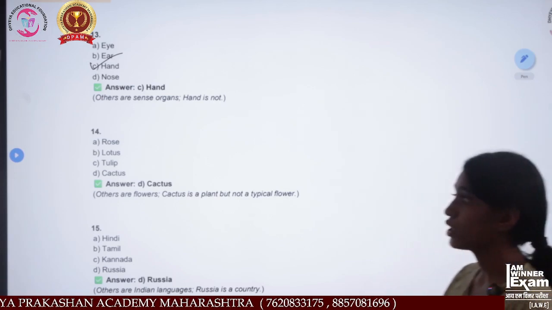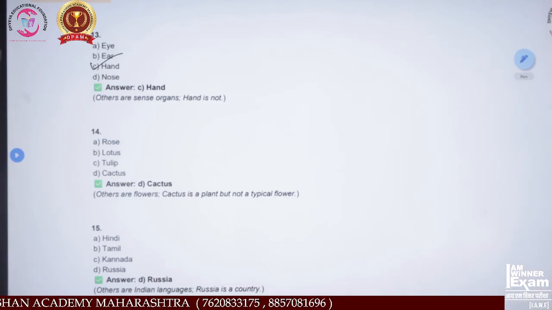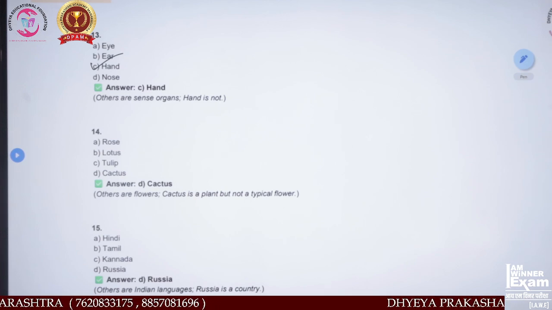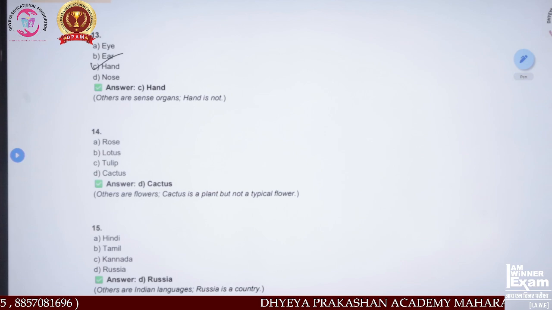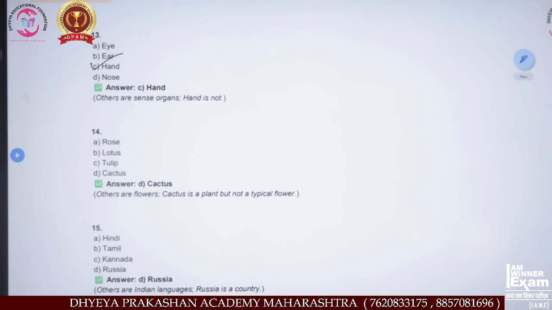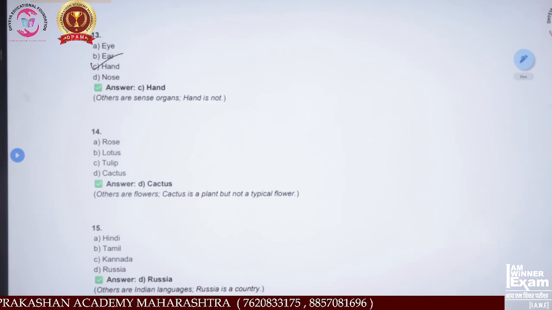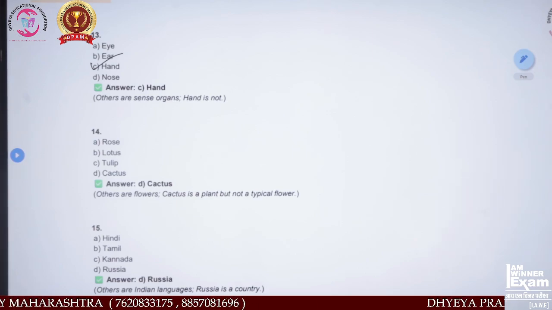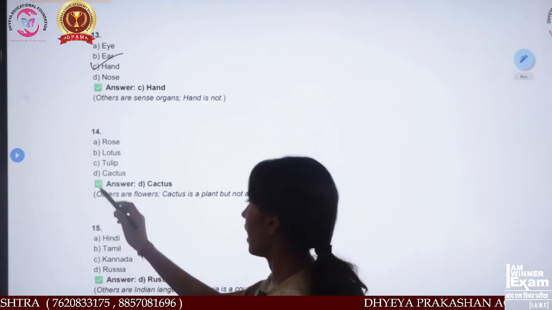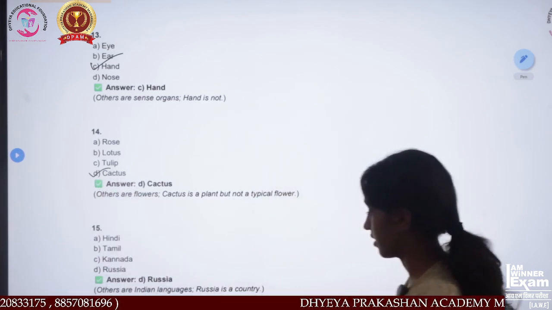Rose, lotus, tulip, cactus. This is also simple. Which one do you think is the odd one out? Option D, cactus, because rose, lotus, and tulip are flowers, but cactus is not a flower. That means option D is the correct answer.